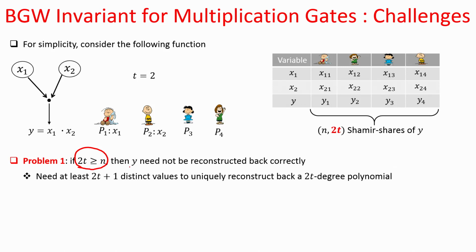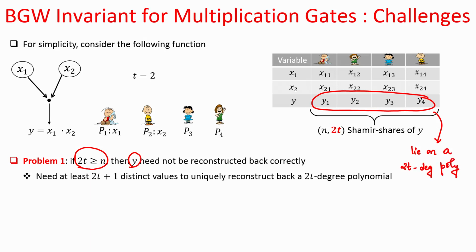Now, if this is the case, then the problem that we are going to face in the proposed protocol is that the value y need not be reconstructed correctly, because this vector of shares y1, y2, y3, y4 lie on a 2t degree polynomial. And to reconstruct a 2t degree polynomial through Lagrange interpolation, we need at least 2t plus 1 distinct shares on that polynomial to uniquely reconstruct it back.